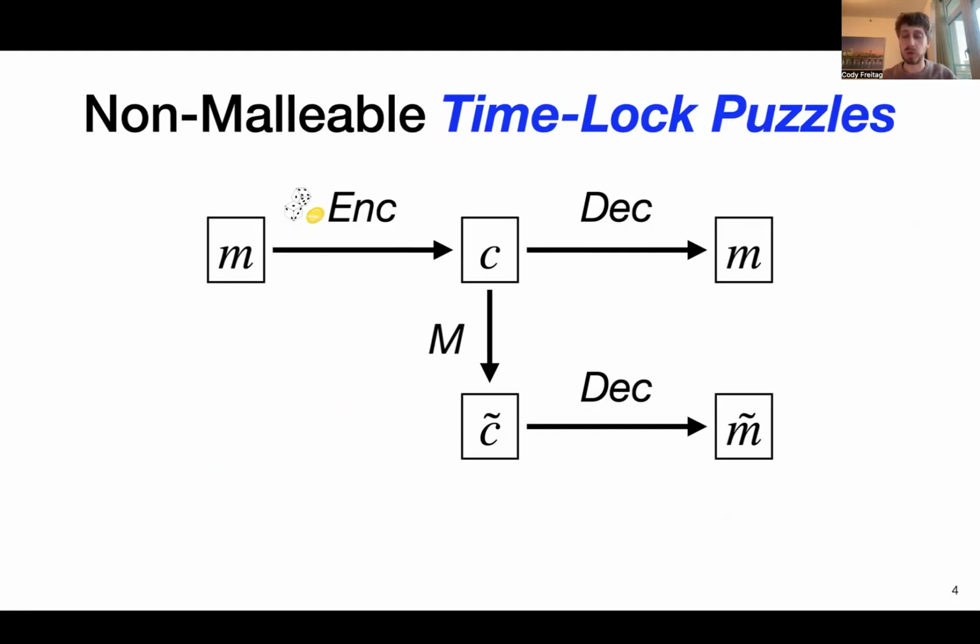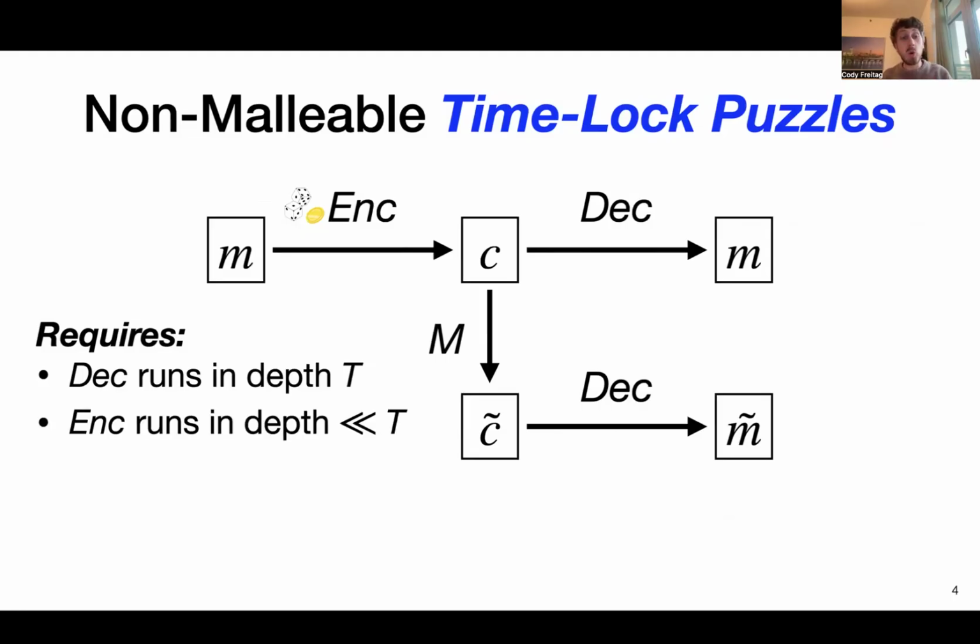So the main focus of this work is actually on a variant known as non-malleable time lock puzzles. That is the main motivation we're considering. This imposes some additional requirements on the efficiency of these algorithms. One, we have a time bound t that denotes the depth, or essentially the running time, of the decoding algorithm. Then we require encoding to be much more efficient and run in depth much less than this time bound t. We also require non-malleability for the class of maulers that run in some polynomial depth, yet smaller than this time bound t.